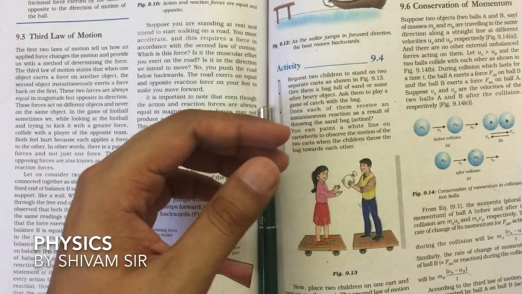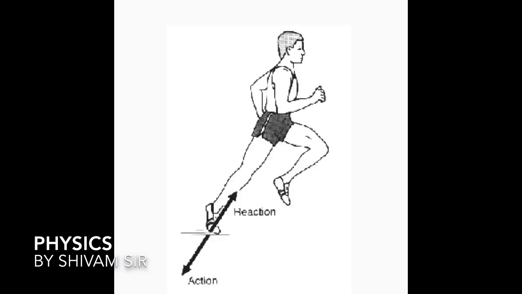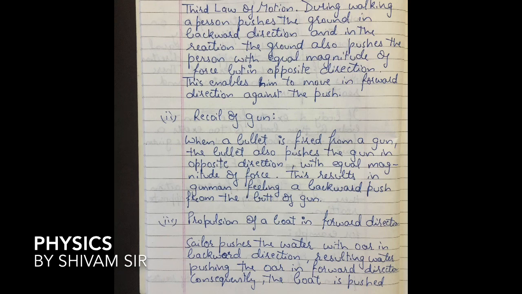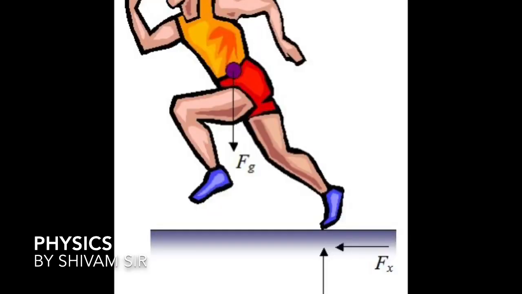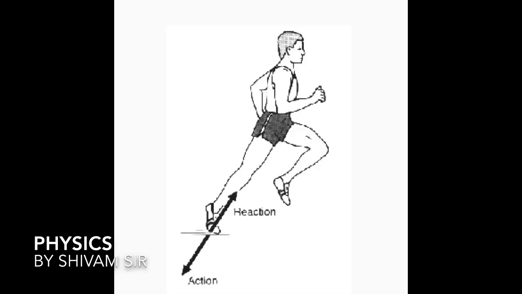For example, Newton's third law of motion allows the walking of a person. How is a person able to walk? During walking, a person pushes the ground, the floor, downwards. So the floor also applies an equivalent force on the person, but in the opposite direction. If the person pushes the floor downwards, the floor will apply some force upwards, due to which the person is able to walk.